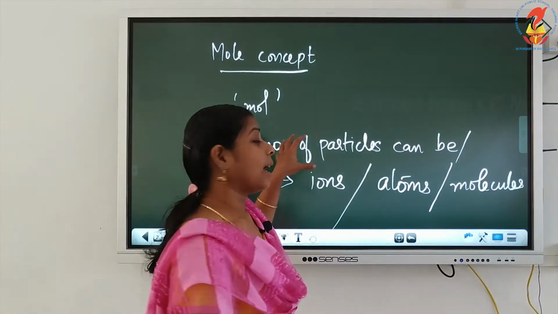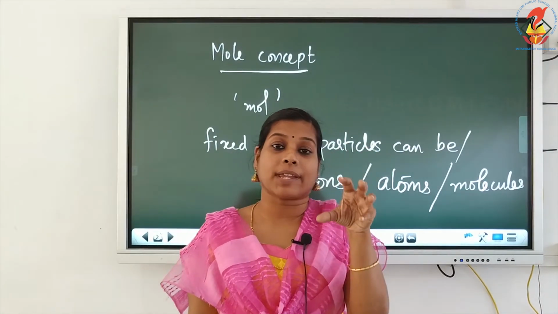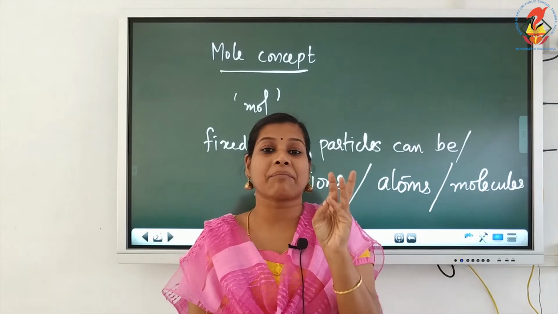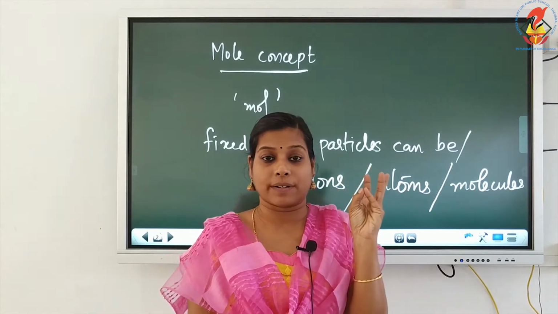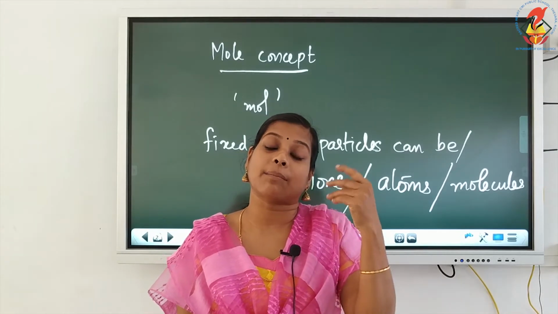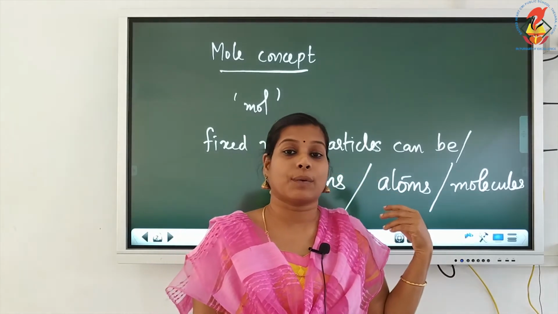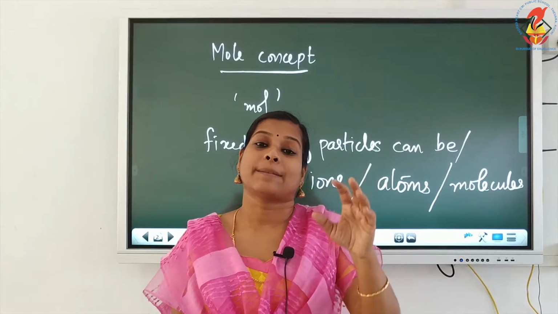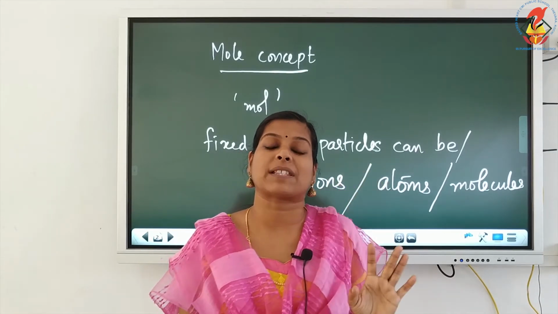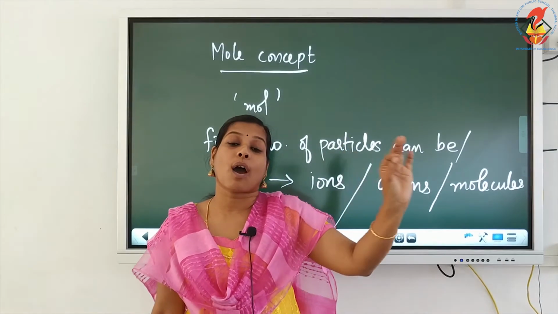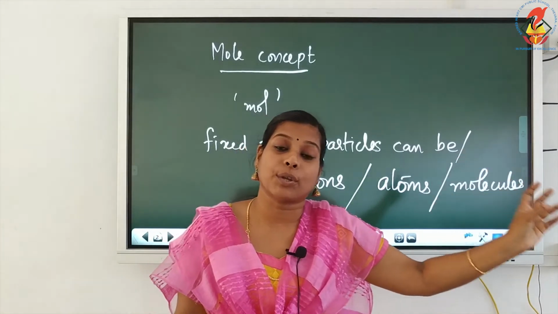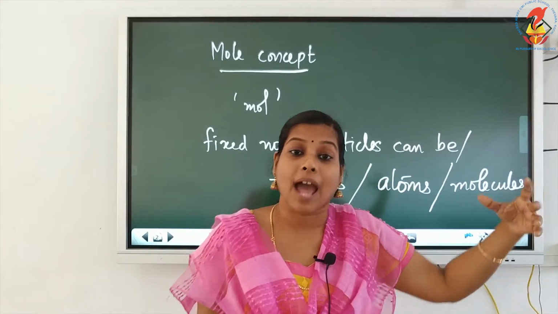So a particular number of particles in chemistry can be the number of ions, the number of atoms, or the number of molecules. So we have to specifically tell 1 mole of a particular atom, 1 mole of a particular molecule, 1 mole of a particular ion.